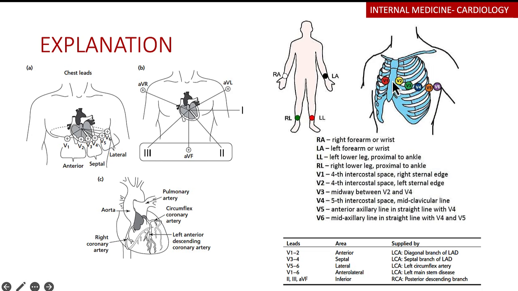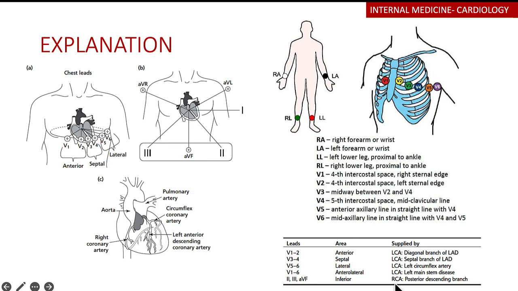These will have a different look at the heart as well. V1 and V2 look at the anterior aspect of the heart. V3 and V4 look at the septum. V5 and V6 look at the lateral aspect of the heart. And as you can see, this is a diagram of the coronary artery system, which I already explained in the previous question.